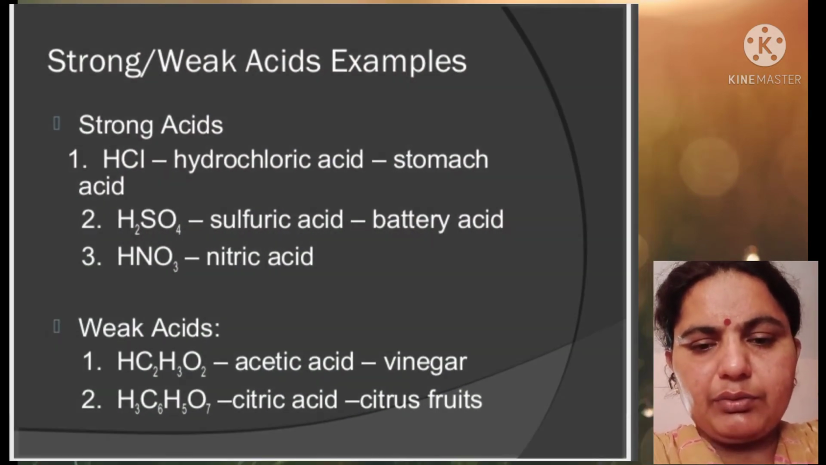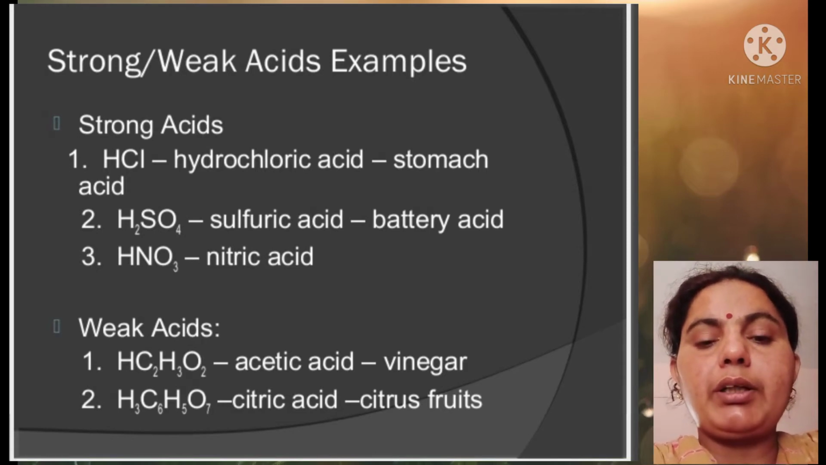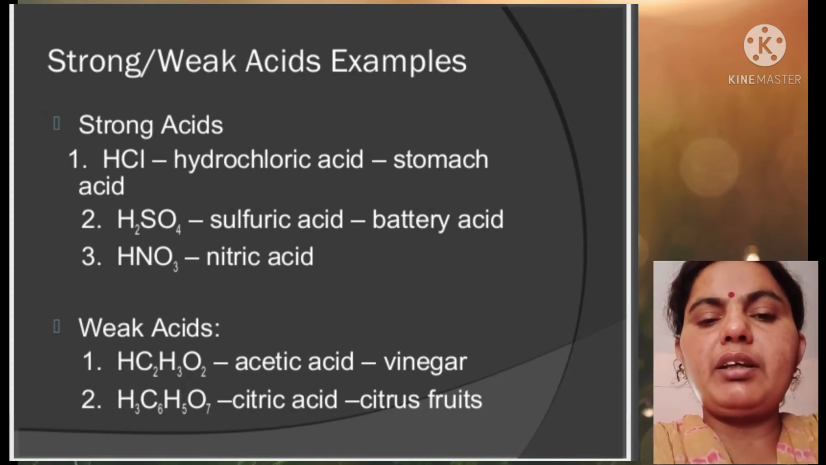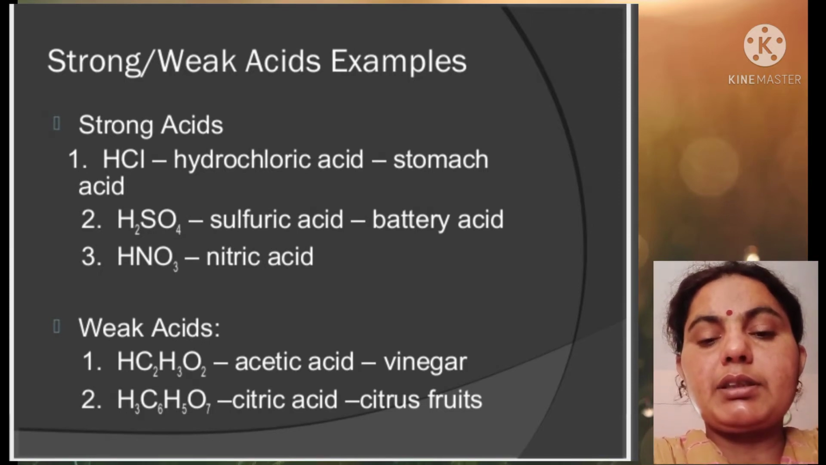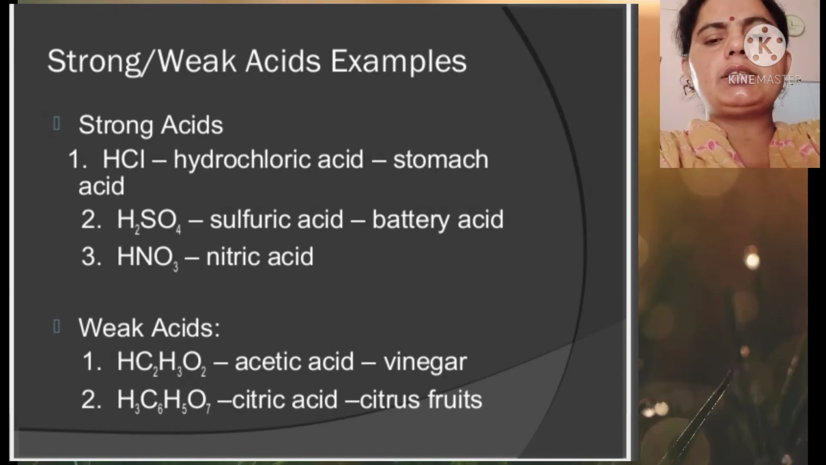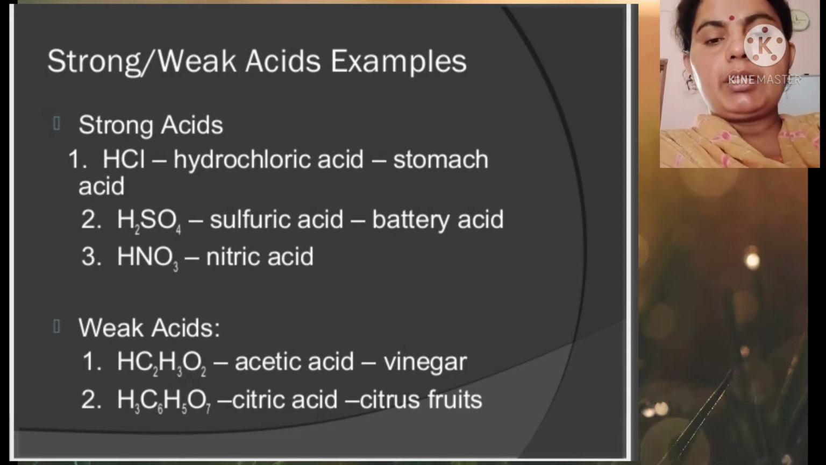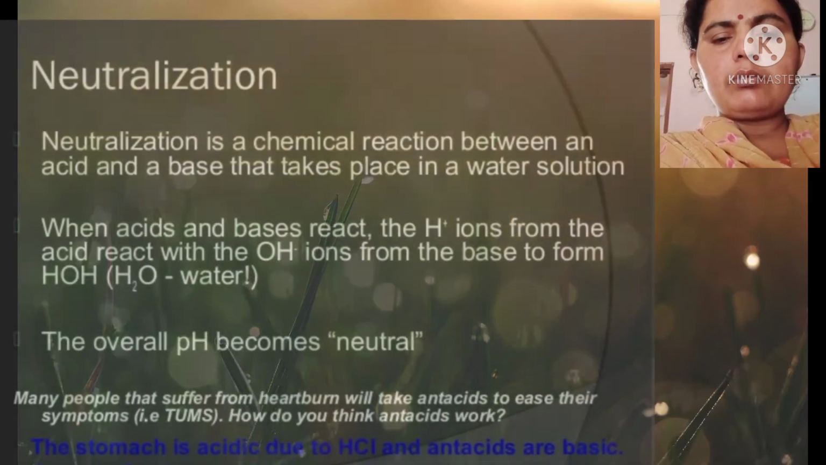Now, what are strong acids and weak acids? For example, a strong acid is hydrochloric acid, which is found in our stomach. Sulfuric acid is found in batteries, so it is called battery acid. Next is nitric acid, which is also a strong acid. When we talk about weak acids, acetic acid is found in vinegar, and citric acid is found in citrus fruits.